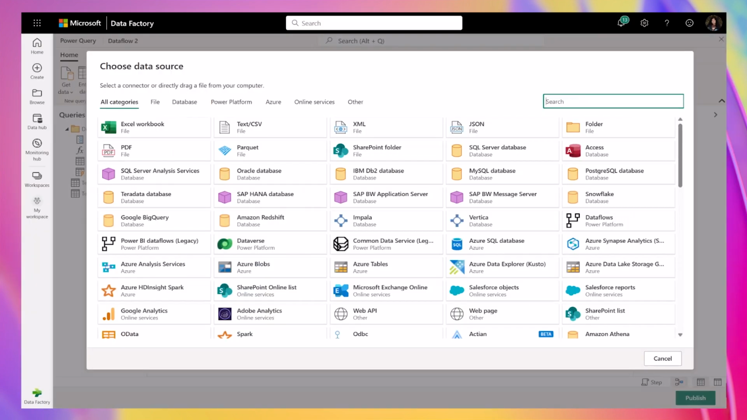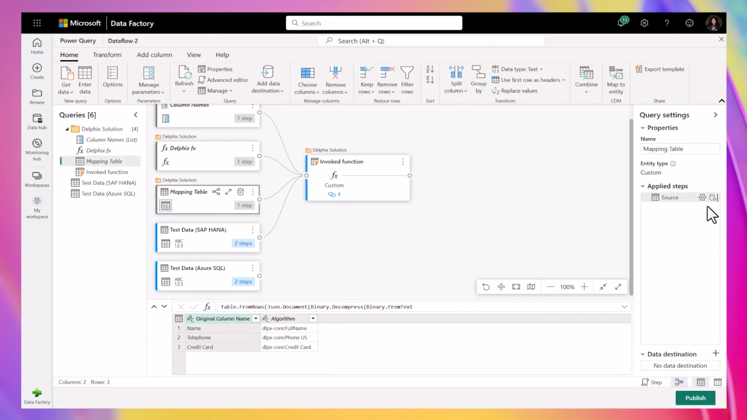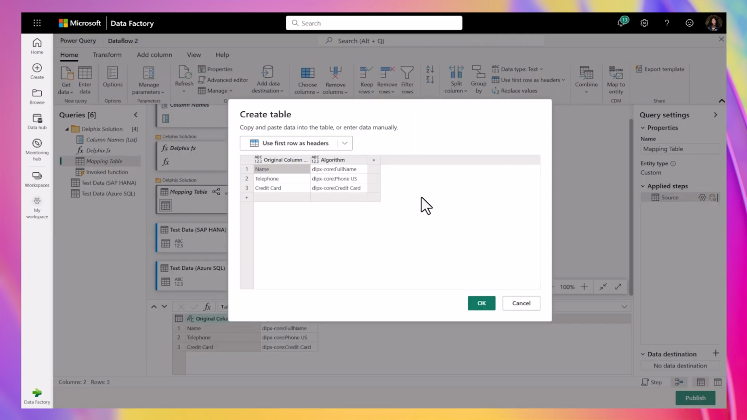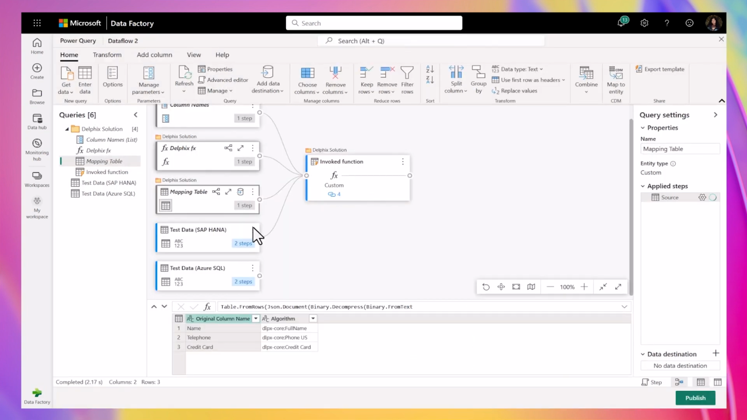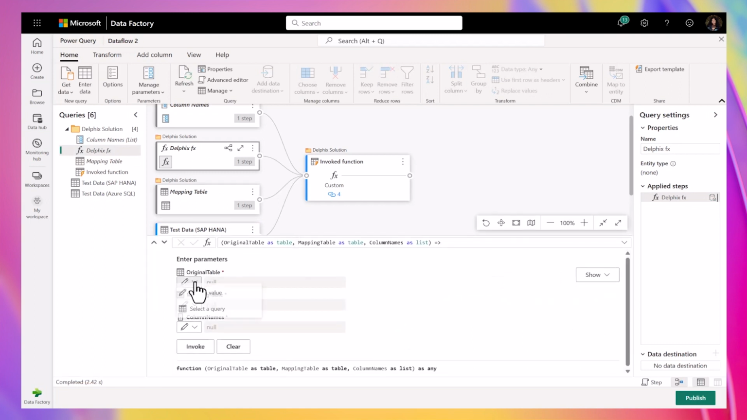First, you'll import a template containing pre-built queries. I've already loaded that here. You'll then select the data source that you want to mask, which I've preloaded too. Second, define your masking rules. In a central mapping table, select the columns that you'd like to mask and choose from Delphix's pre-built deterministic masking algorithms. These replace sensitive data with fictitious yet realistic values, preserving their analytical utility.